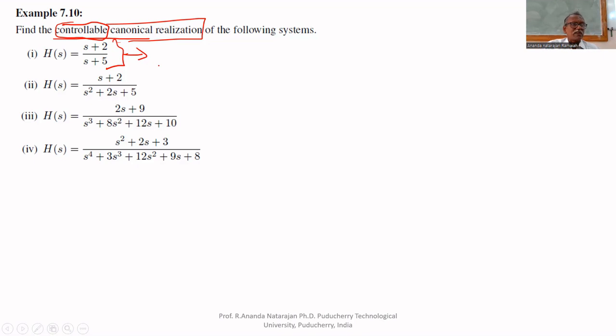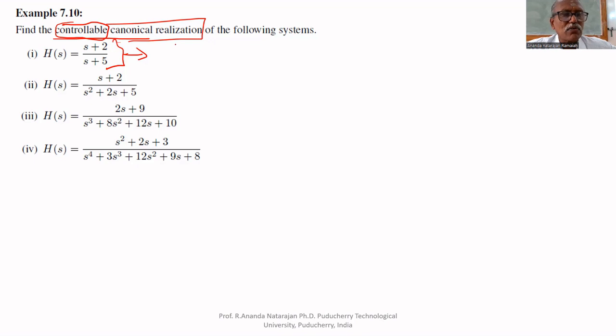If both are controllable, then only it is called a controllable system. Similarly, if X1 is observable and X2 is not, then it is not observable. But if both X1 and X2 are observable, then the system is said to be observable. Here, realization means finding a physical system for the given transfer function. If you realize the given system like this, it will be controllable.